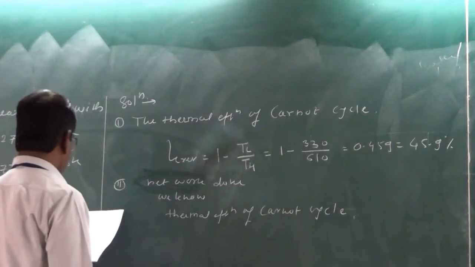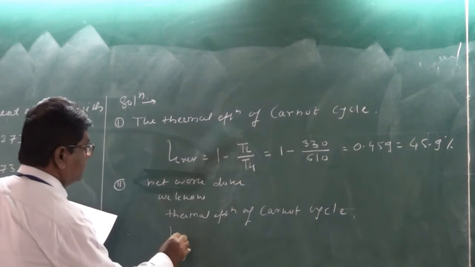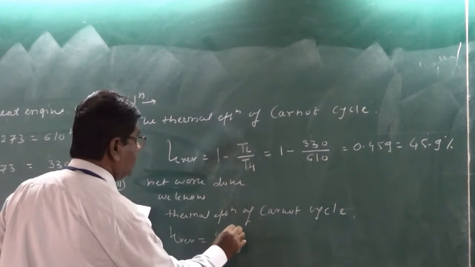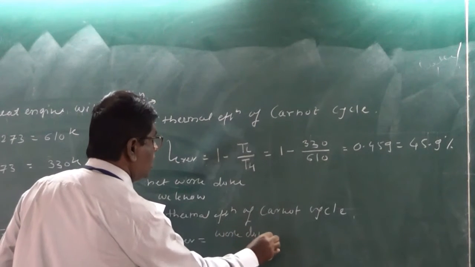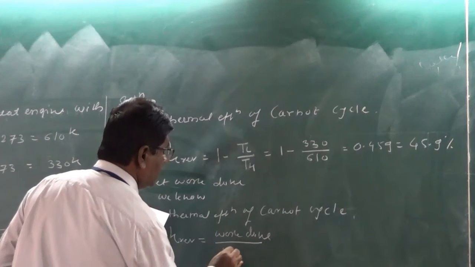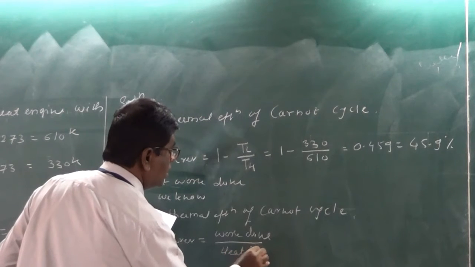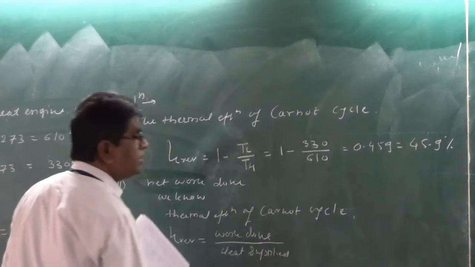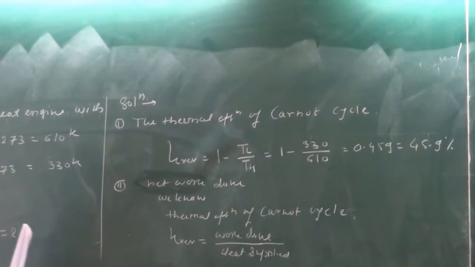One more definition we know, that efficiency reversible is equal to work done divided by heat supply. So this is one more definition of the efficiency.